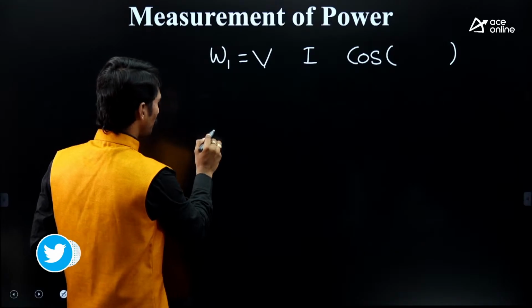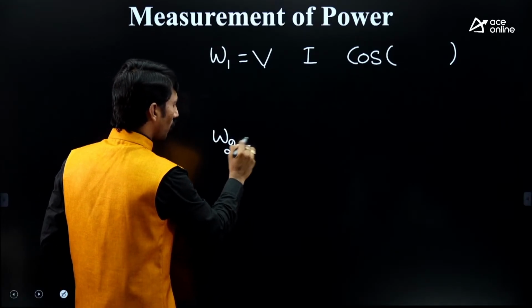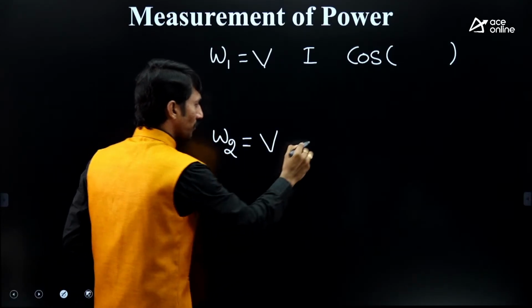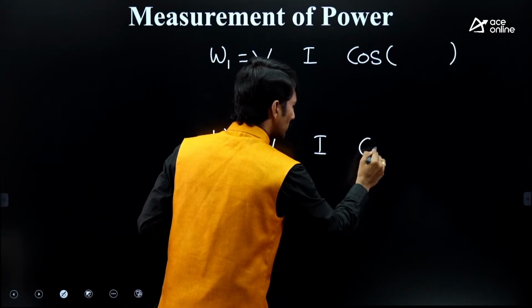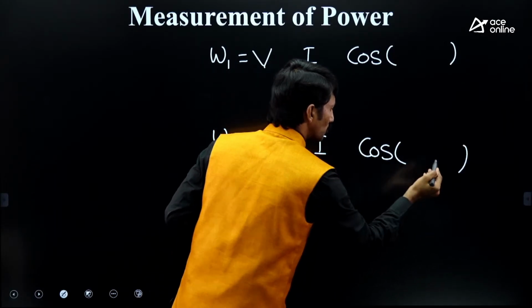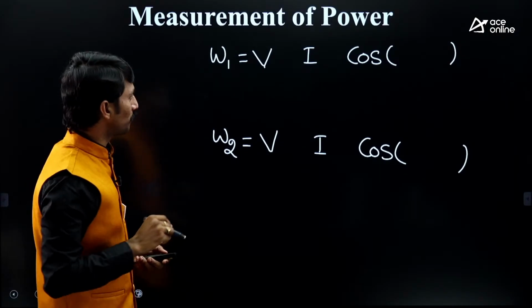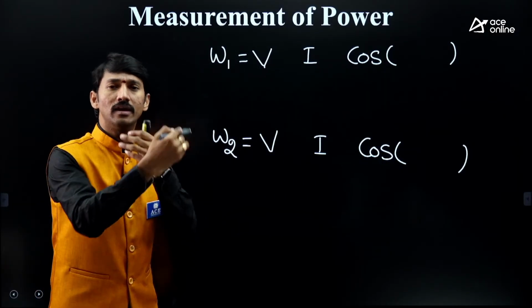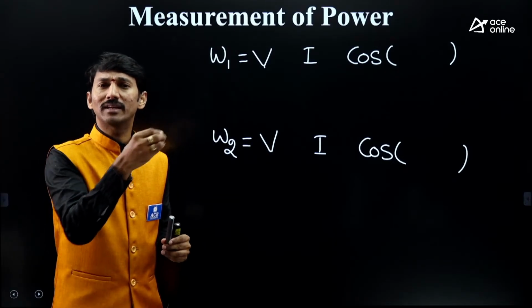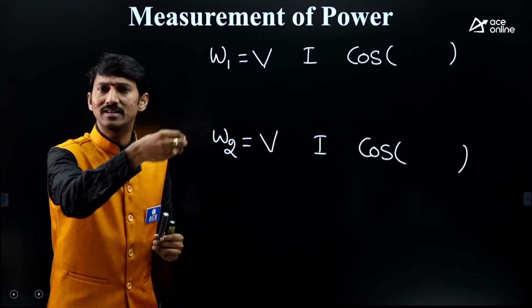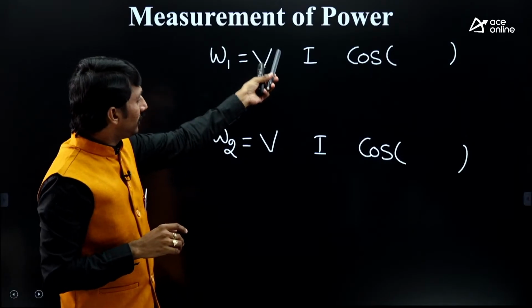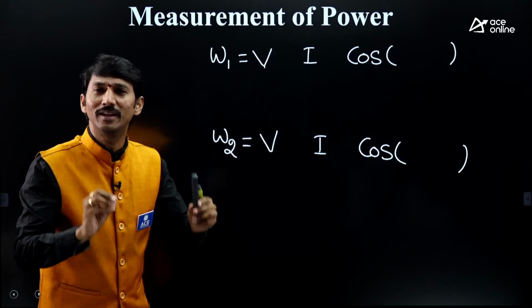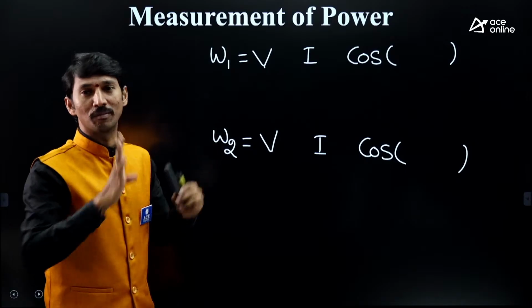After that, W2 also. Wattmeter means voltage, current and cos of the angle between those two. Now be clear: if you are able to write these two equations perfectly, the solution is done. It is simple mathematics, phasor diagram based only. That's why obtaining these two equations is very, very important in this measurement of power.